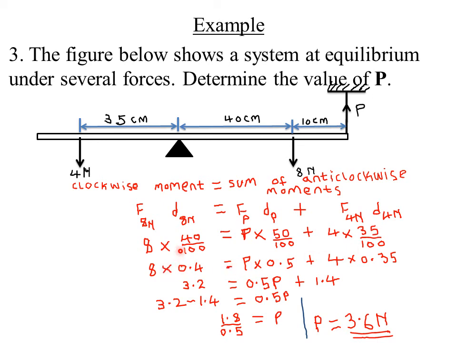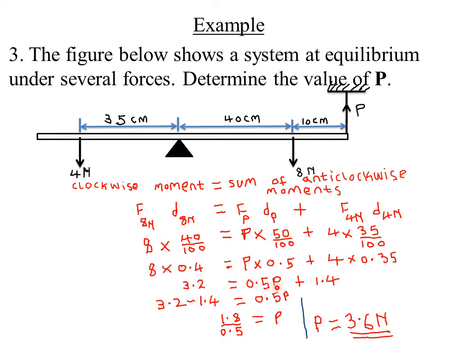Then you solve this one, 40 divided by 100, you get 0.4, which is times 8. Then P times 0.5, that is 50 divided by 100, you get 0.5. Then plus 4 times 35 over 100, you get 0.35. So you multiply 8 times 0.4, you get 3.2. Then you multiply P times 0.5, you get 0.5 P. Then if you multiply 4 times 0.35, you get 1.4.